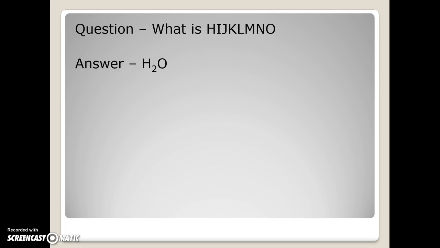We're going to dive into that in a second here, but we want to start out today with a little bit of chemistry humor. So I want you guys to answer this question. What is HIJK-LMNO? And we'll stop right there. Hopefully you're able to get the answer quickly because it's real easy. It's one of the most simplest substances, and that is the answer. It's H2O. If you didn't get that, that's okay. I'll help you out in class.